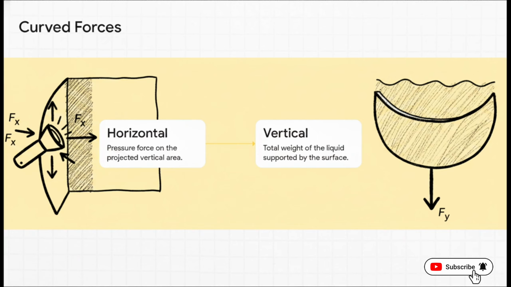Step 1. To calculate your total horizontal force, Fx, you simply calculate the pressure force acting on the projected vertical area of the curve. Just imagine shining a giant flashlight horizontally directly at the curved wall. That flat vertical shadow it casts, that's the area you use for your calculation. Really simple. Step 2. For the vertical force, Fy, it's exactly equal to the total weight of the liquid supported by the curved surface, extending all the way up to the free water surface.